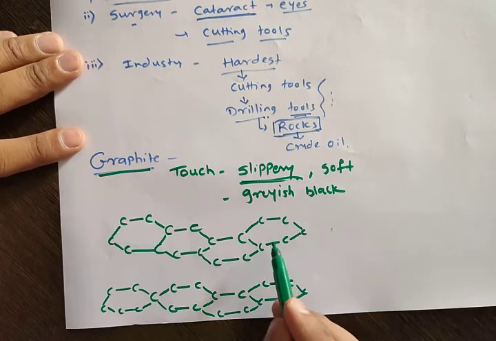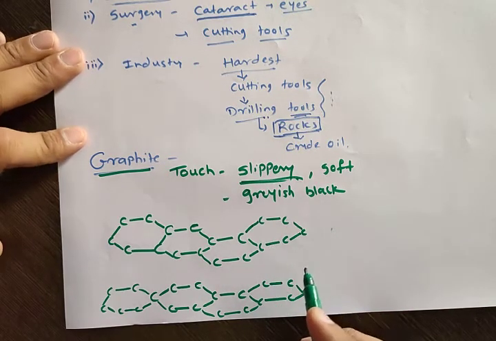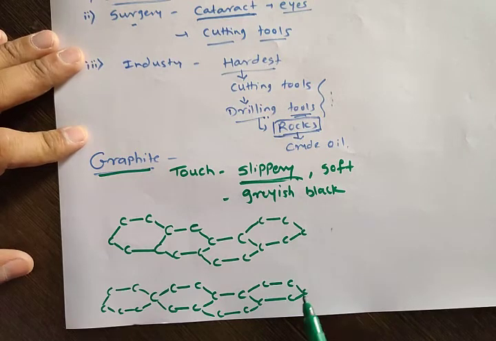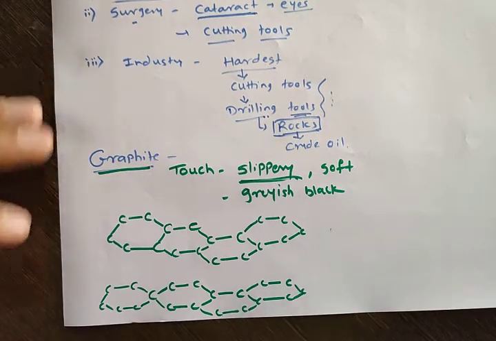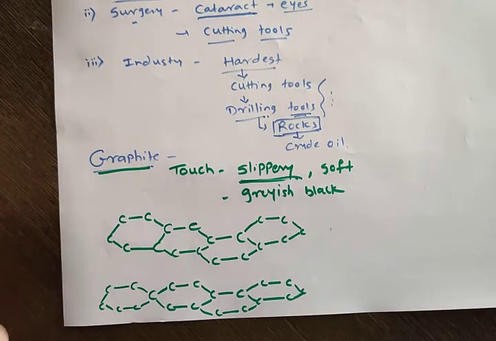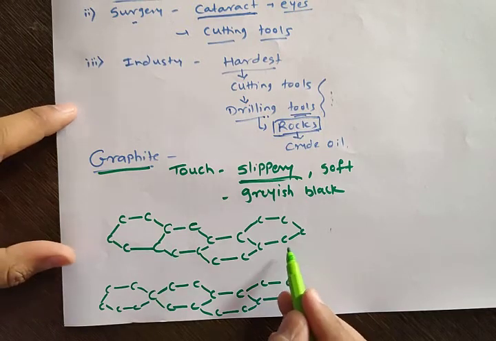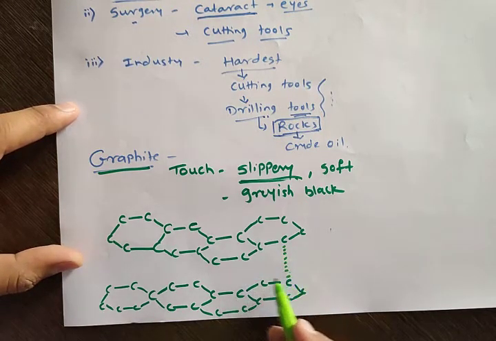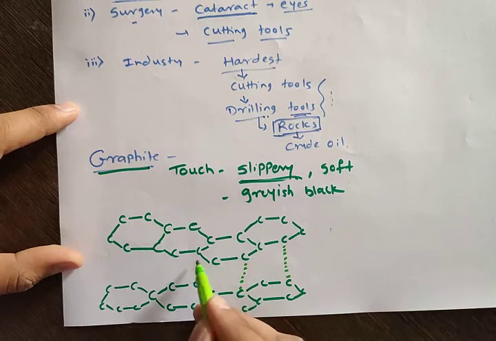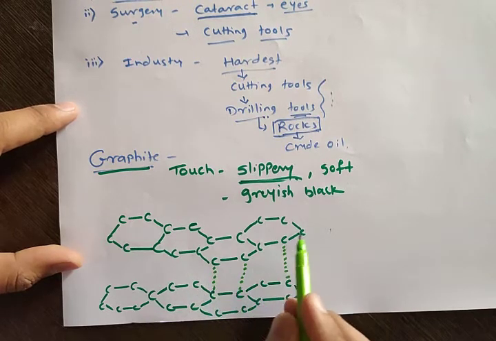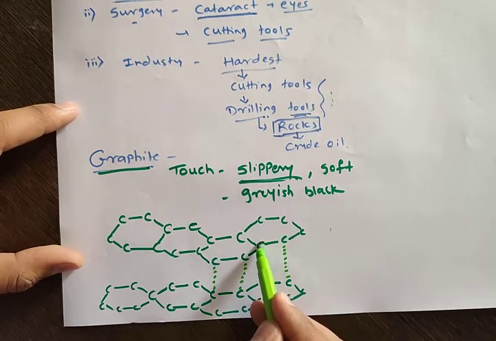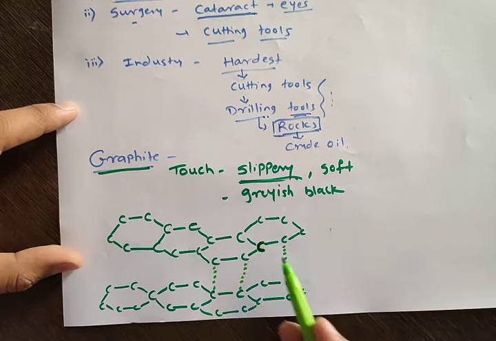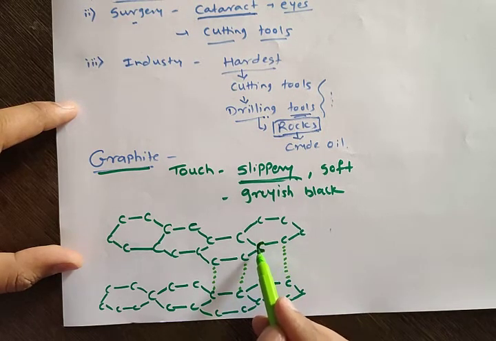Now between the first layer and second layer, very weak forces are present. Weak kind of forces are present between these layers. So if you look at each carbon, each carbon has formed 3 bonds here.